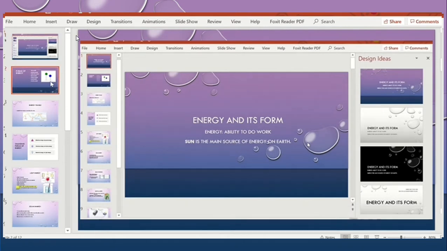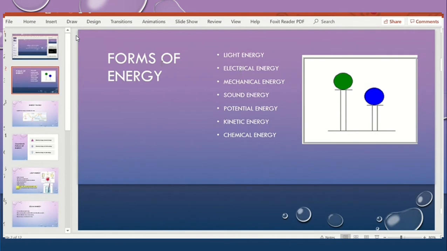There are different kinds of energies, or forms of energies, like light energy, the energy we can see. Electrical energy is the movement of the electric charge. We will discuss it in the last slides. Mechanical energy is the energy that motion or position gives to an object. Sound energy is simply the energy you can hear. Potential energy, the stored energy, is called the potential energy.